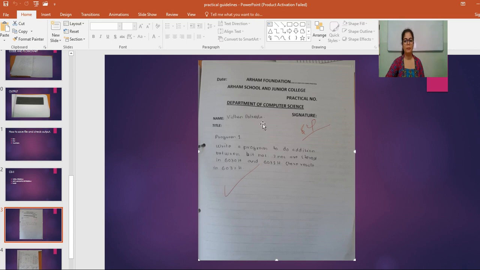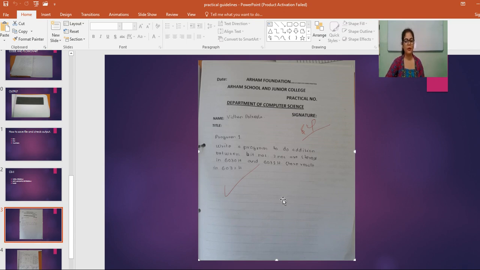This is the start page of CS2. Again, this is the same page that you have designed for CS1. The only difference is here you have to write program 1 of CS2, that is, write a program to do addition of two 8-bit numbers which are stored in these memory locations.